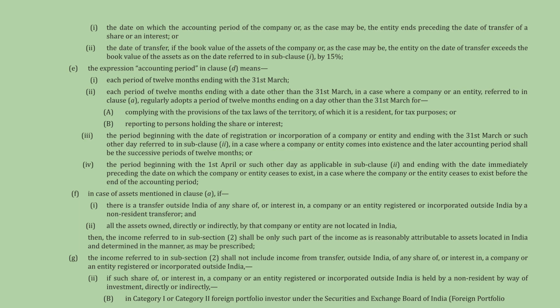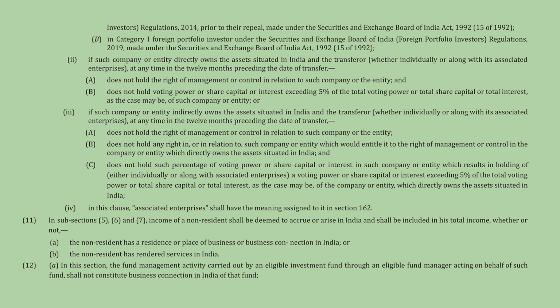The definition of business connection in India includes any business where all or part of the operations are carried out in India, or where there is a significant economic presence. A business carried out in India includes activity through a person habitually exercising authority to conclude contracts or habitually playing the principal role in concluding contracts for the non-resident.